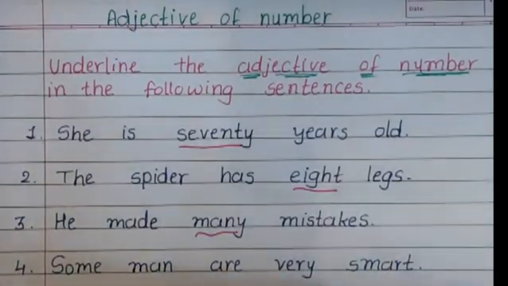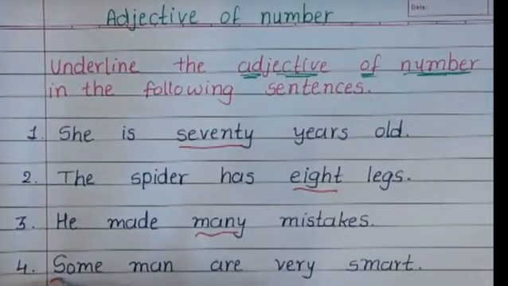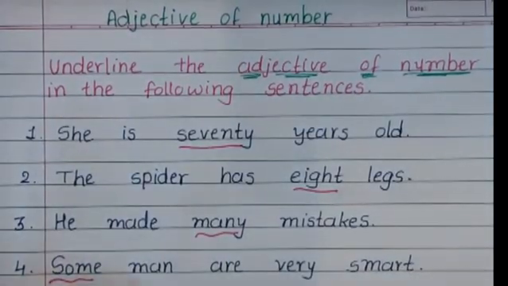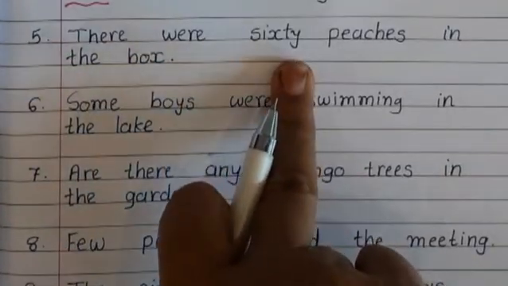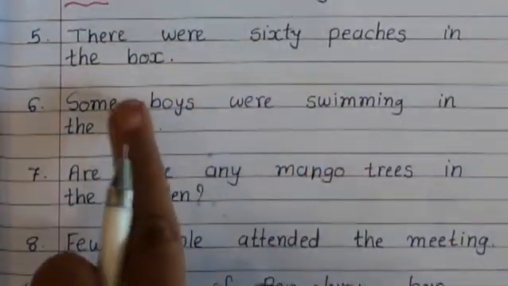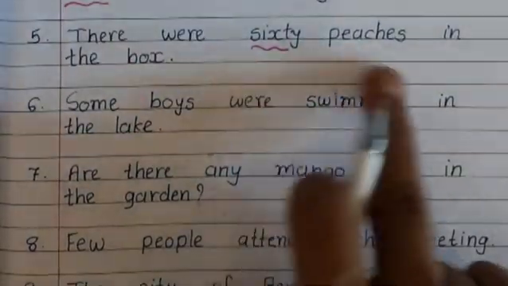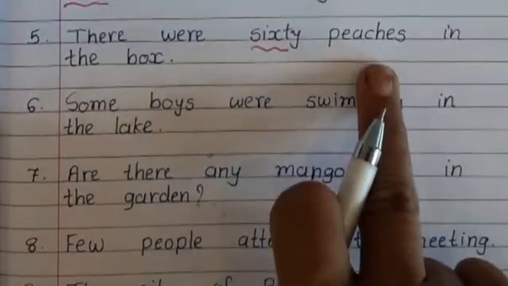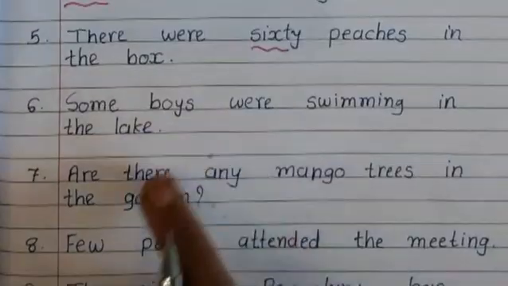Some men are very smart. So here we have some, which describes men. There were 60 peaches in the box. 60 tells us about the number of peaches. How many peaches were there in the box?